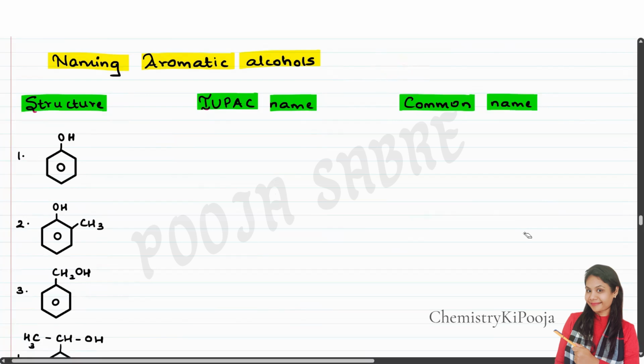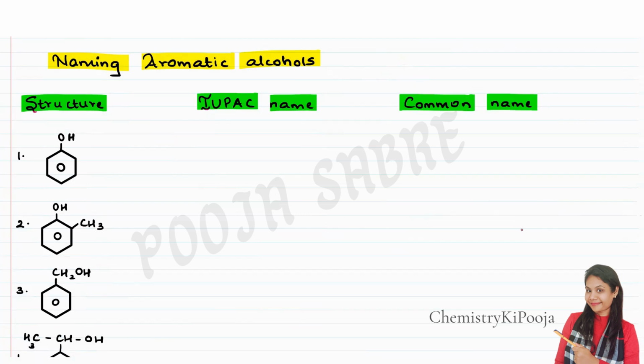So when OH is attached to benzene, it becomes a phenol. It is not now called an alcohol. Remember, aromatic alcohols are called phenols. Clear? So let us quickly start writing the IUPAC as well as the common or trivial name.